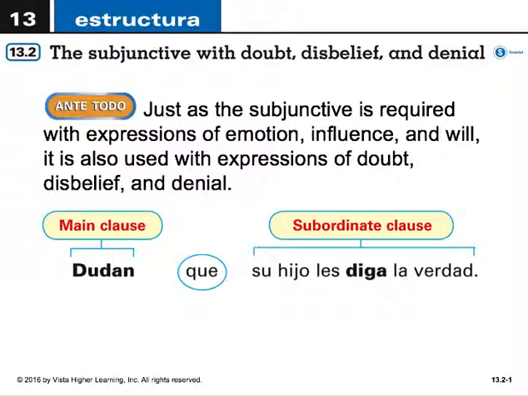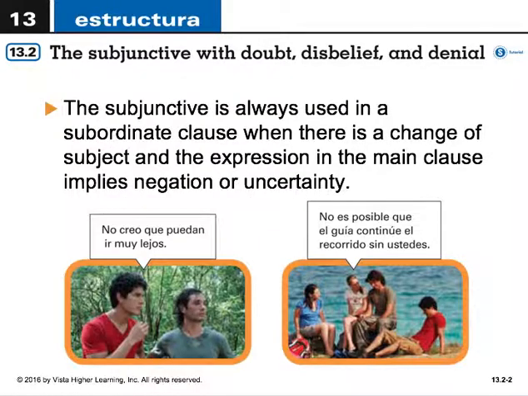Notice also there's sort of three parts to this sentence. The first verb in the main clause, which triggers the subjunctive in the subordinate clause, the second one being the word que, and the third one being the subordinate clause with the verb in the subjunctive. The subjunctive is always used in a subordinate clause where there is a change of subject and the expression in the main clause implies negation or uncertainty. For example, no creo que puedan ir muy lejos. O no es posible que el guía continúe el recorrido sin ustedes.